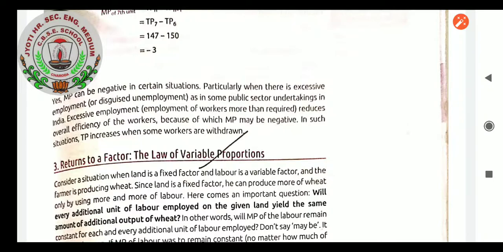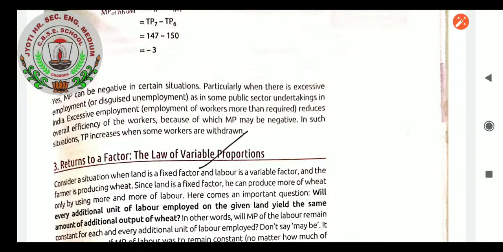Today we will be continuing with the same chapter, production function and returns to a factor. In that, we are going to start the new returns to a factor topic once again. As in the last class, I gave you a short introduction about the returns to a factor. Now in this class I will be proceeding with the returns to a factor topic, the law of variable proportion.